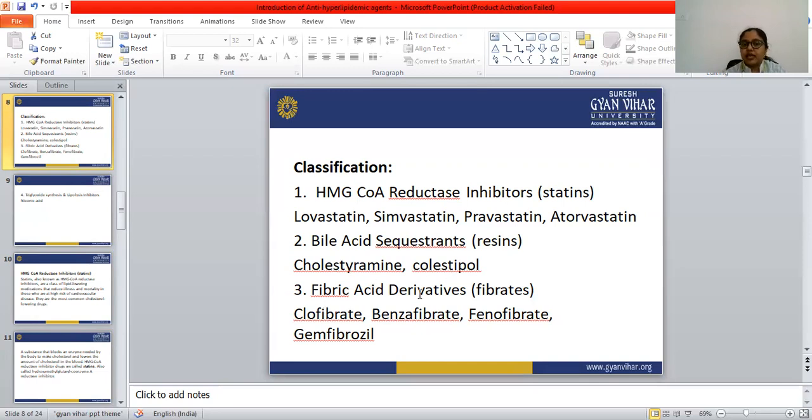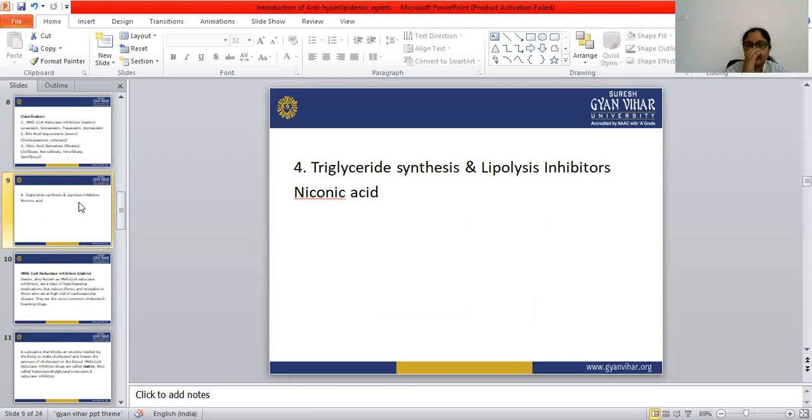Third is fibric acid derivatives, known as fibrates; examples: clofibrate, bezafibrate, fenofibrate, and gemfibrozil. Fourth is triglyceride synthesis and lipolysis inhibitors, and the example of this category is nicotinic acid.